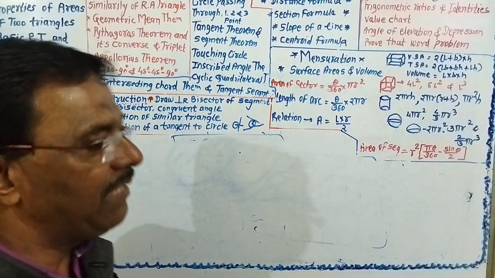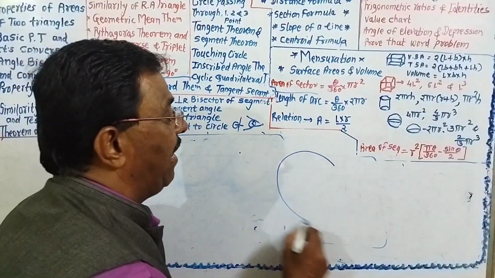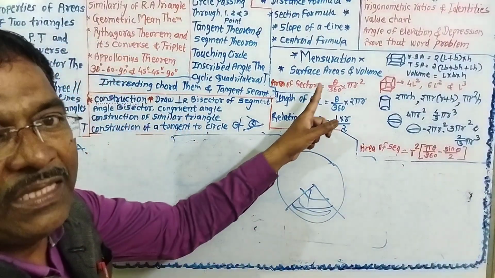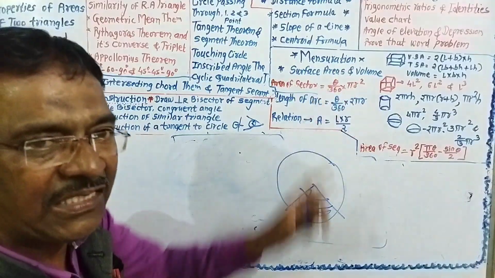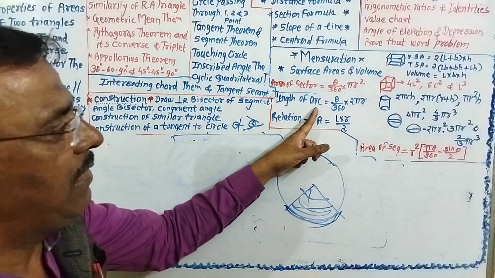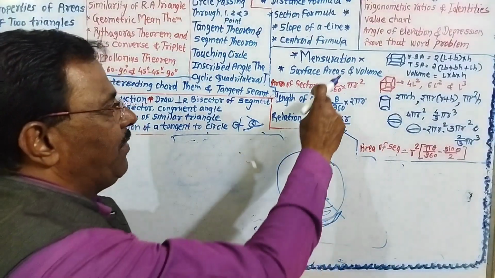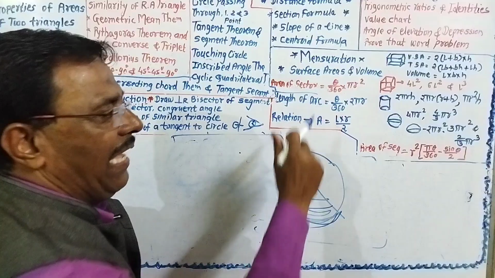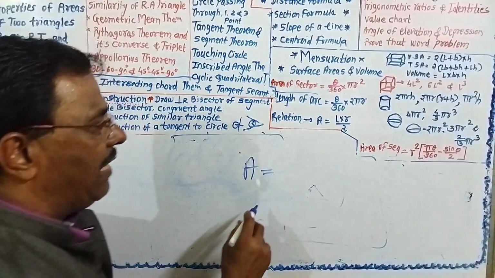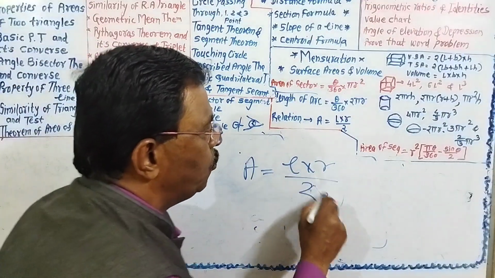And there will be one more question depending on area of sector. This is the sector. Area of this sector is equal to theta upon 360 into pi r square. This is the length of arc. Length of arc is theta upon 360 into 2 pi r. The relation between area of sector and length of arc is that area of sector is equal to length of arc into radius upon 2.